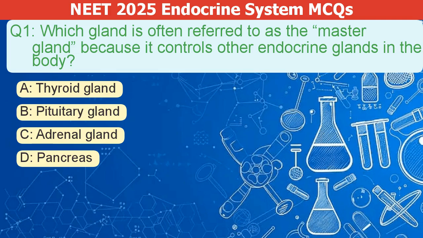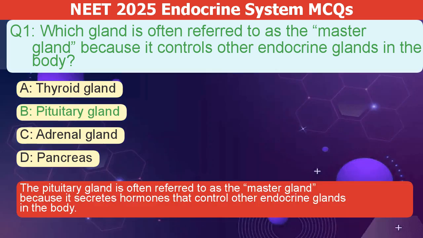Which gland is often called the master gland because it controls other endocrine glands? A. Thyroid gland. B. Pituitary gland. C. Adrenal gland. D. Pancreas. The correct answer is B. The pituitary gland is often called the master gland because it secretes hormones that control other endocrine glands in the body.